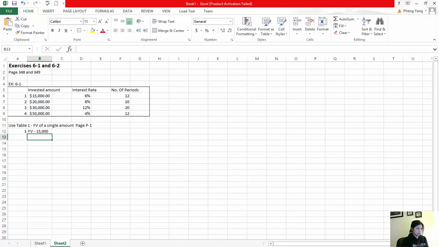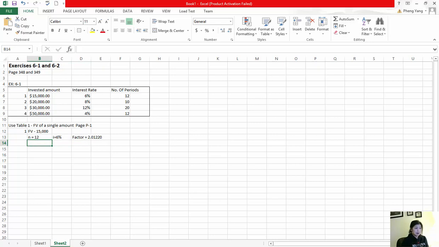Our number of periods is 12, and our interest is 6%. Okay. So if you look on that table, 12 periods at 6%, our factor is going to be 2.01220. That's the factor that we're going to multiply our 15,000 by.